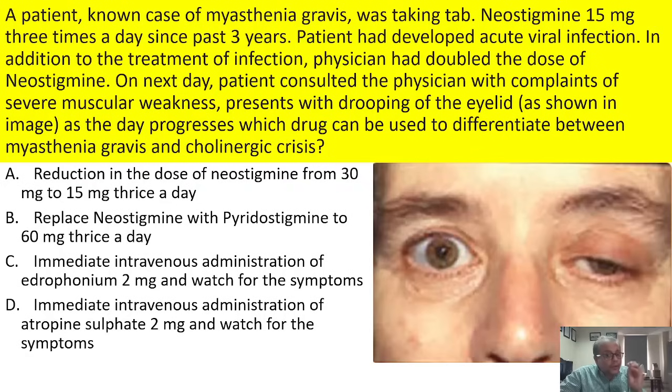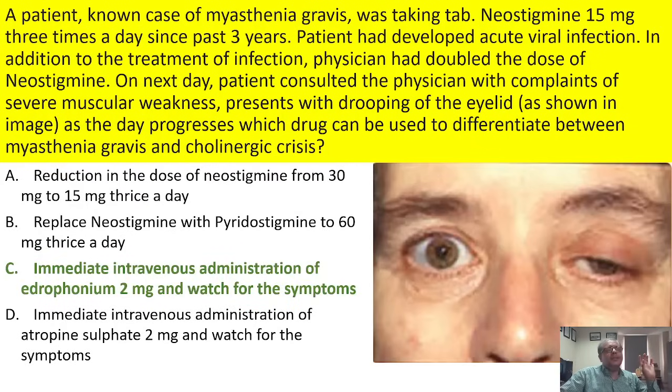And that's why in this condition we have to select the agent which rapidly increases the level of the acetylcholine at the motor end plate, but for a very short duration. So if the patient is having myasthenic crisis, the condition improves, and if the cholinergic crisis, the condition worsens, but for a very short duration. And that's why the answer is C.